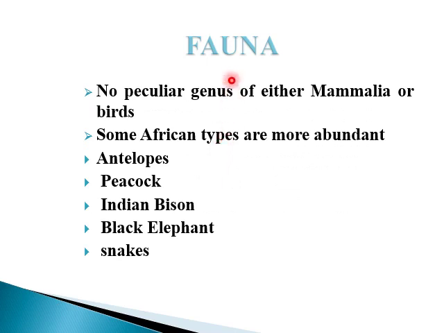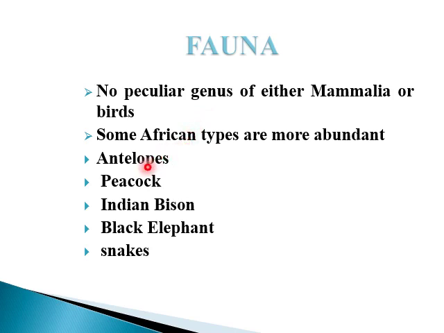If we talk about the life or fauna of that area, there is no peculiar genus of either mammals or birds present in this region, but some African types are more abundant.